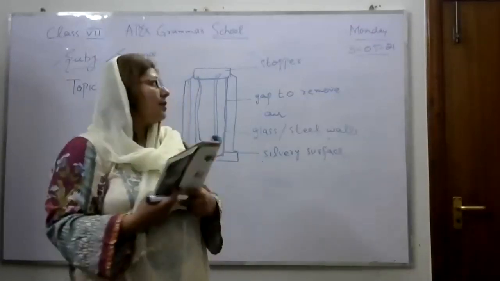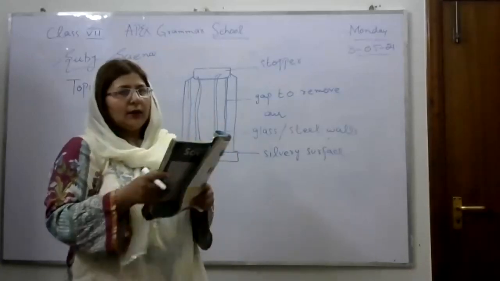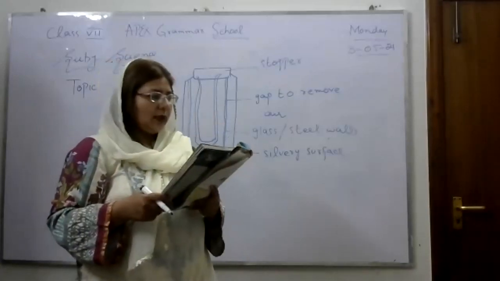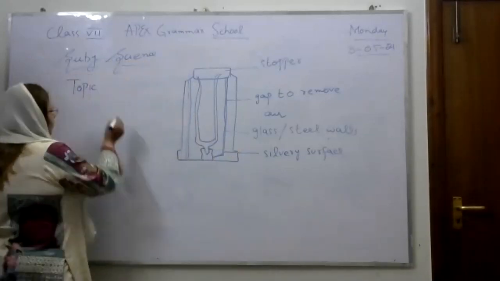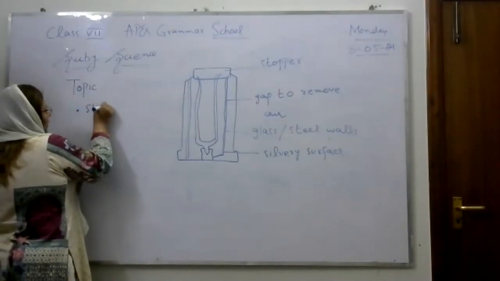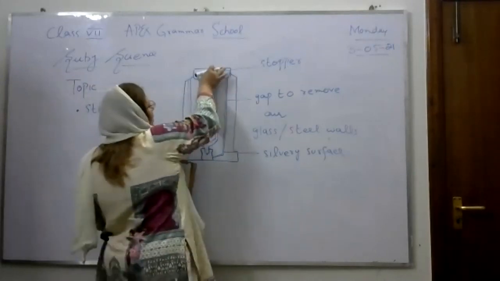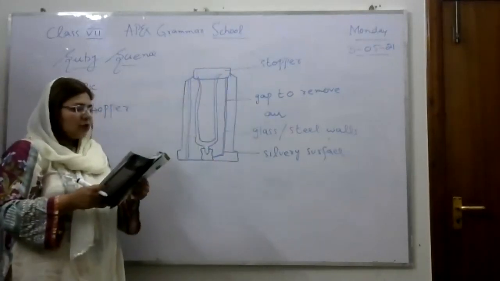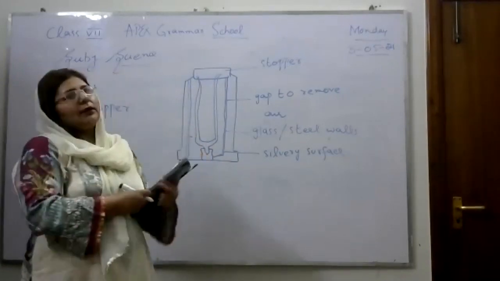Now we will discuss how heat enters inside and how it is lost to the outside. It has some features. First is the stopper. What is the function of the stopper? You can see in the diagram, this is a stopper. The stopper reduces heat loss by convection and conduction.